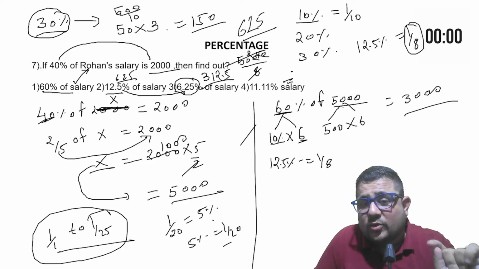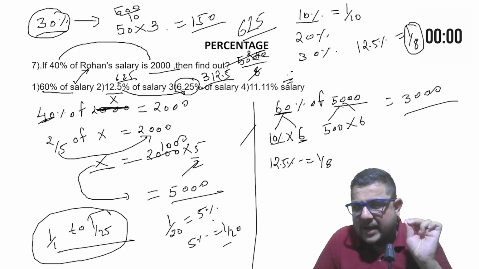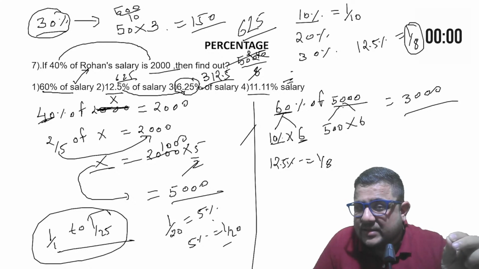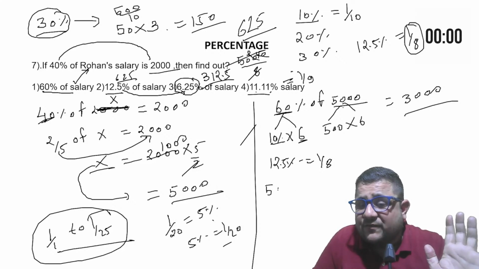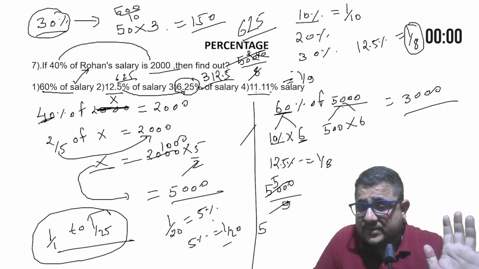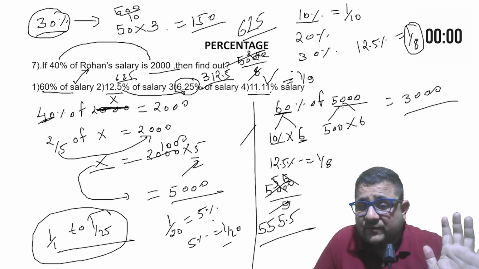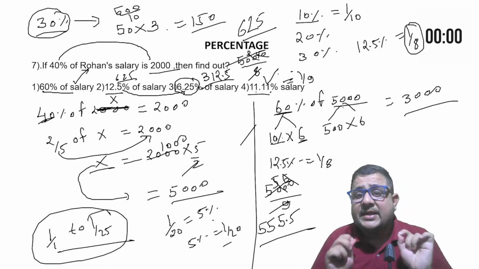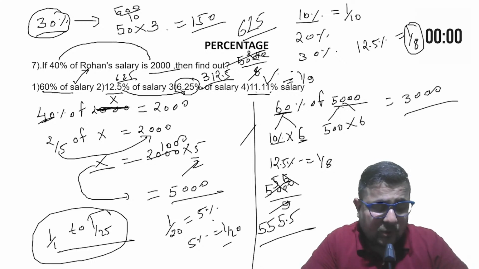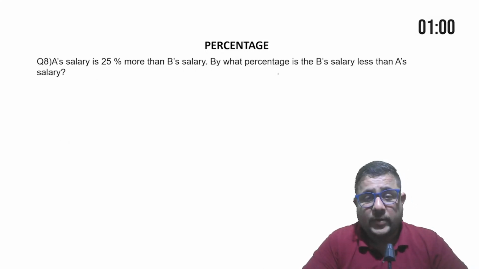11.11%, if you are going to calculate through the percentage method, then it will be critical now. It is in decimal. Directly, what is the fraction value of 11.11? That is 1 by 9. So you just need to divide 5000 by 9. 9 5s are 45, then 5 is there, 50. 9 5s are 45, then 50, 50. 9 5s are 45, so 555.5 is the 11.11% of the salary. And I hope you guys are understanding the concept. Please be proactive in the chat box and do let me know if you have any query.